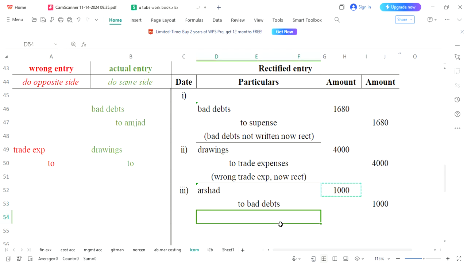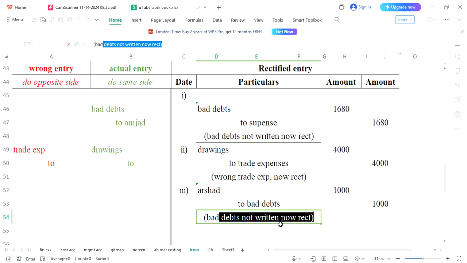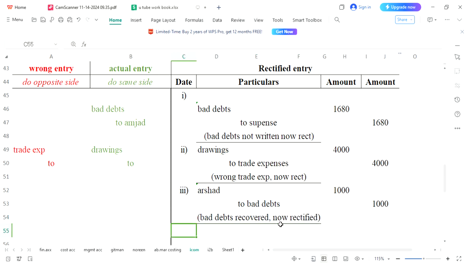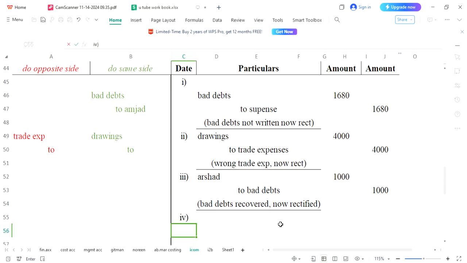Here, bad debts recovered, now rectified. Guys, in this way, our third entry is also completed. Now we will see what the fourth entry is saying to us.